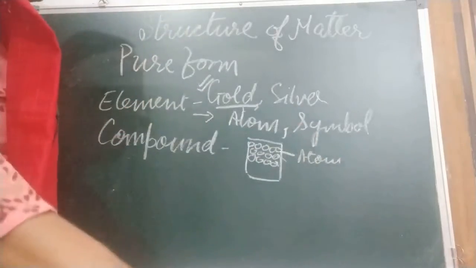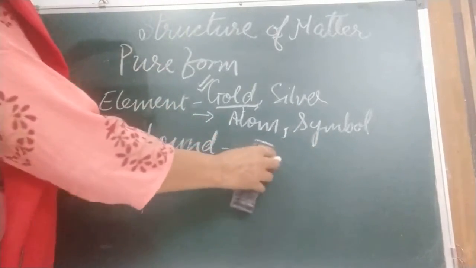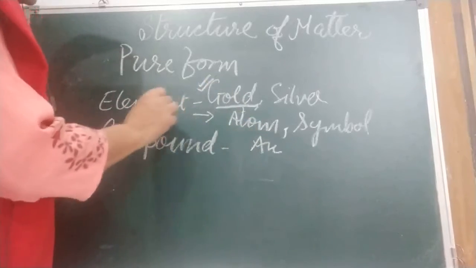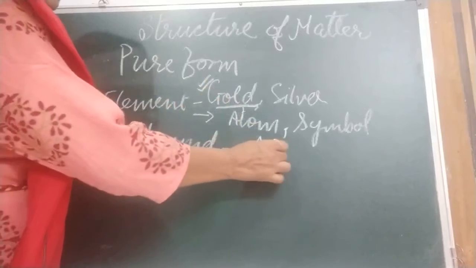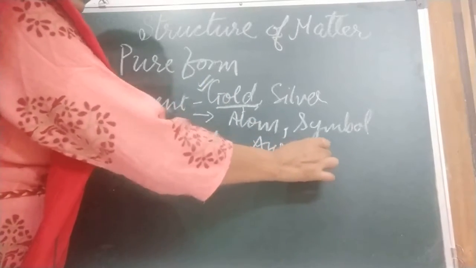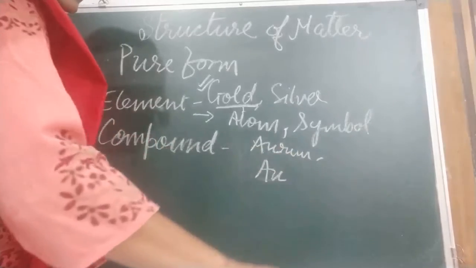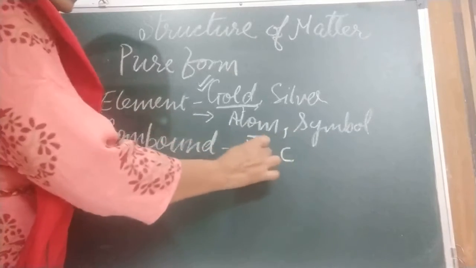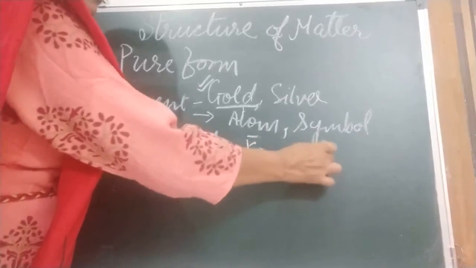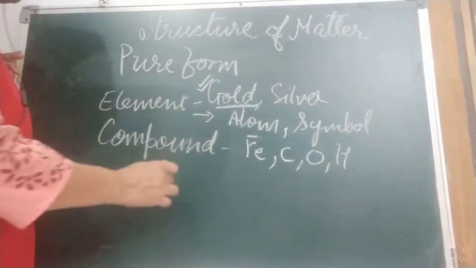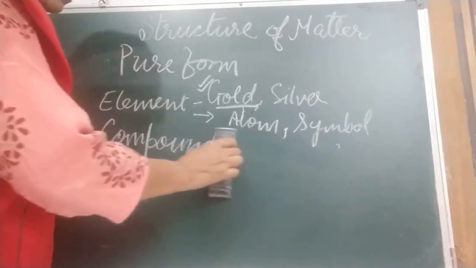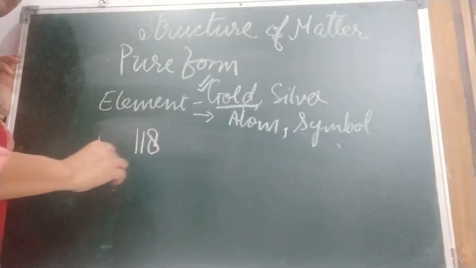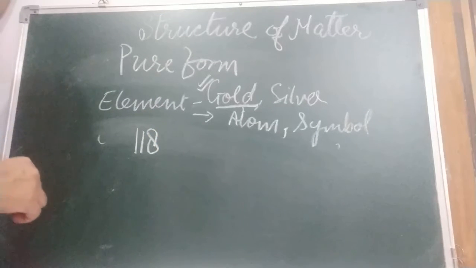And we represent element by symbol. Like the symbol of gold is AU, from its name aurum. In the same manner iron is Fe, carbon C, oxygen O, H, all these are elements. Till now there are 118 elements that our scientists have discovered.